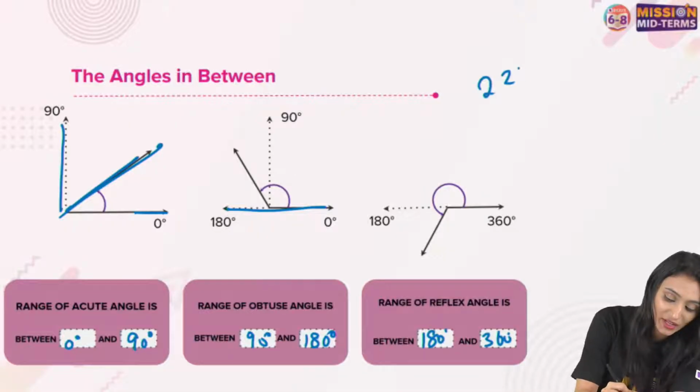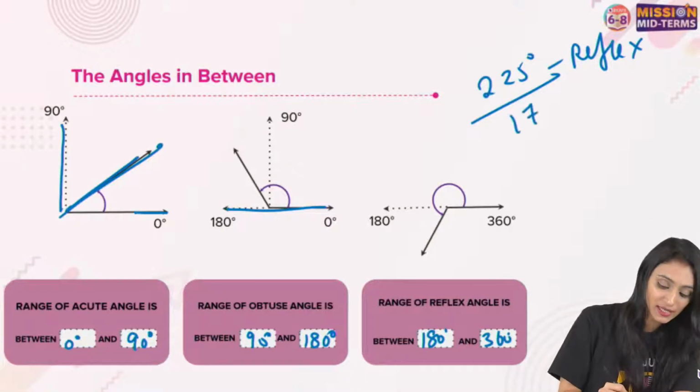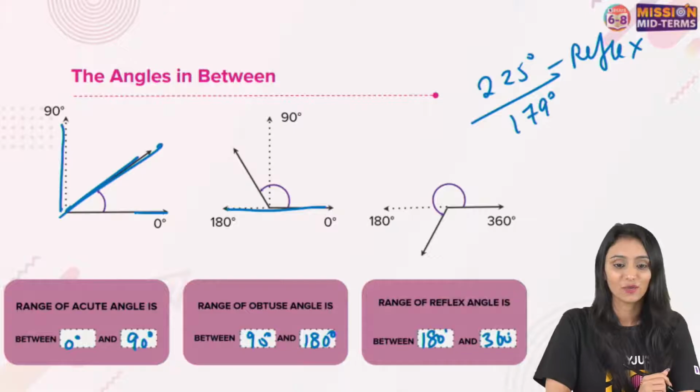If I say it's 225 degrees, we will call it a reflex angle. I'm just asking you a question. Now you tell me. If I say the angle over here is 179 degrees, which angle is this?